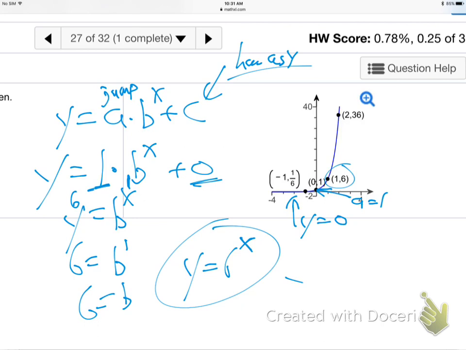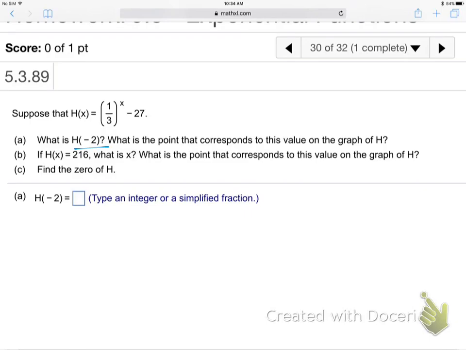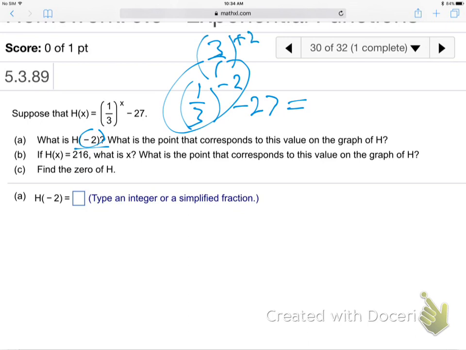On that? All right, real quick, I'll show this. All right, so they give me this to say, what's h of negative 2? So that means just plug in negative 2, doesn't it? So that just means 1/3 to the negative 2 minus 27, right? Just plug that in. You're doing good. And so what does that equal? What is 1/3 to the negative 2 power? Good, because it flips it, makes it 3 over 1, and then the power becomes positive, right? Exactly right, it's going to be 9.